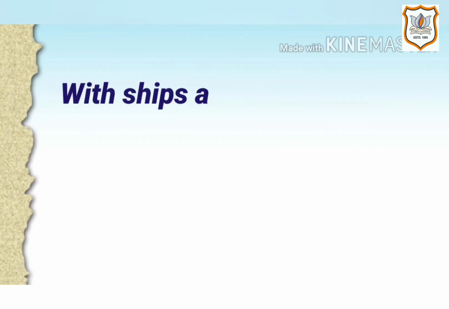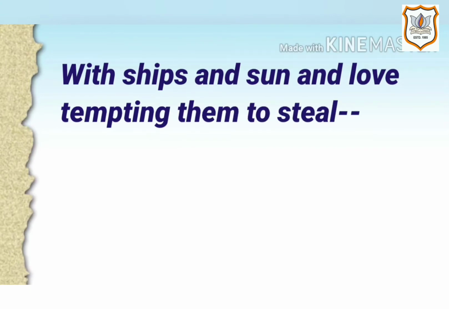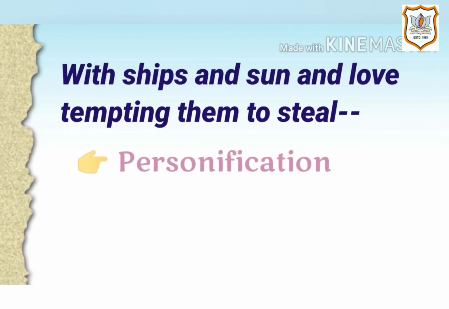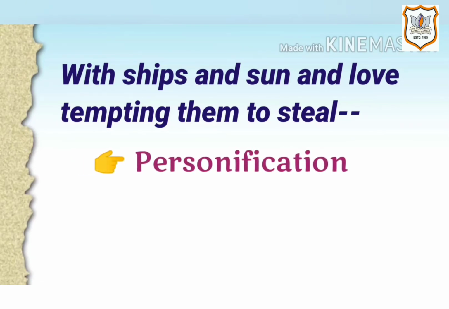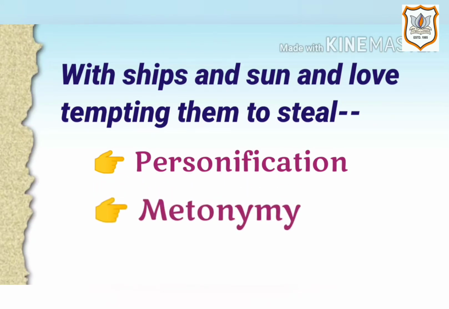Next is "with ships and sun and love tempting them to steal." Here the figure of speech is personification because inanimate ships and sun are given the human quality of tempting. Another figure of speech here is metonymy because the words ships and sun represent the civilized world of the haves.